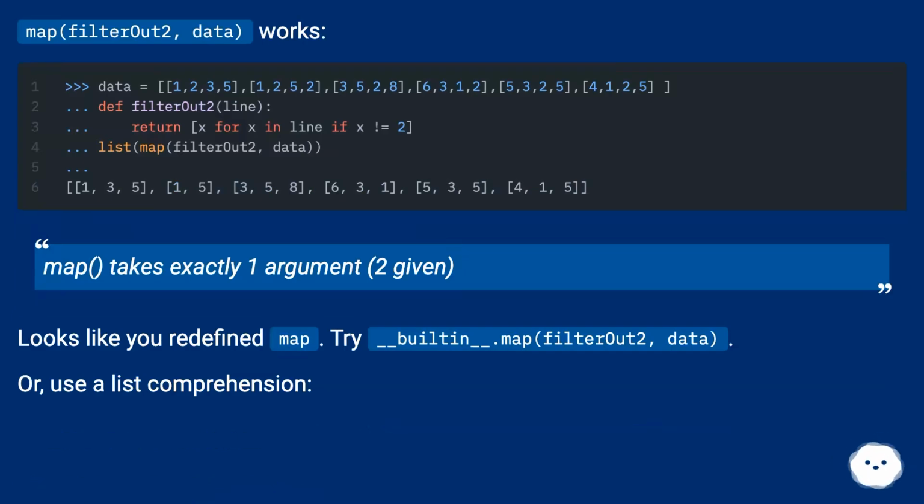Map filter out to data works. Map takes exactly one argument, 2 given. Looks like you redefined map. Try builtins.map filter out to data. Or use a list comprehension.